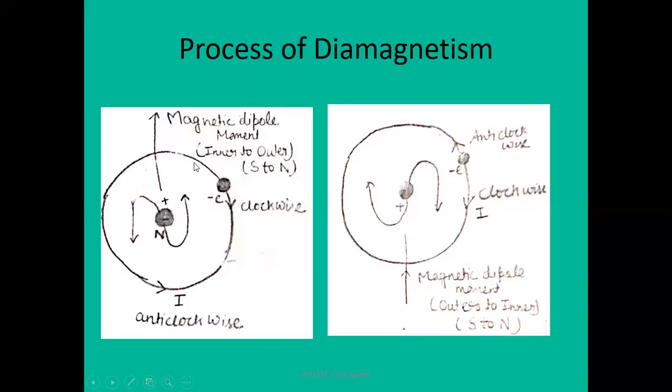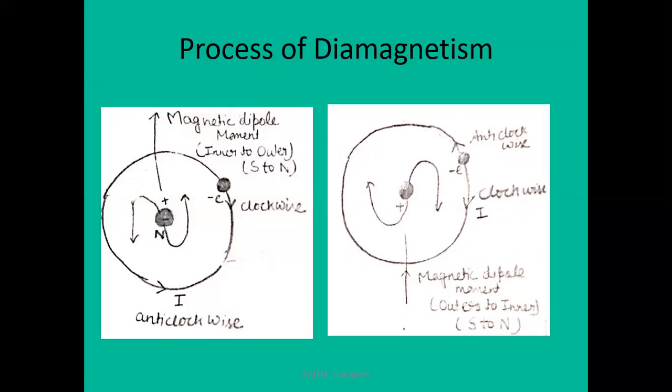As we know, the direction of the magnetic dipole moment is from south to north, so here it is from inner to outer, and this is the direction of the magnetic dipole. Now in the second case, the electron moves in the anti-clockwise direction around the nucleus, and therefore the current is in the clockwise direction, opposite to the direction of the electron, and then this face acts as a south pole.